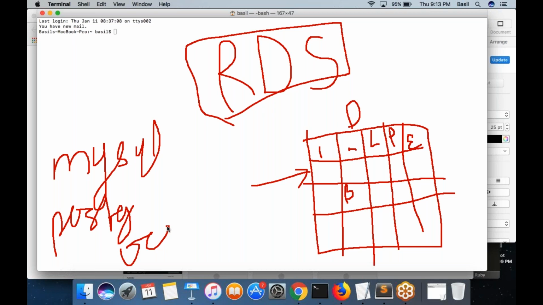So let's talk about RDS. RDS is a managed service given by AWS that lets you create a relational database in the cloud. Basically, how did you set up your MySQL installation?